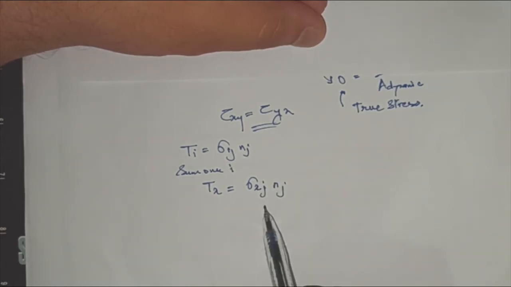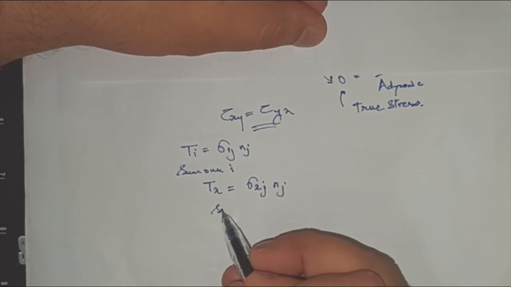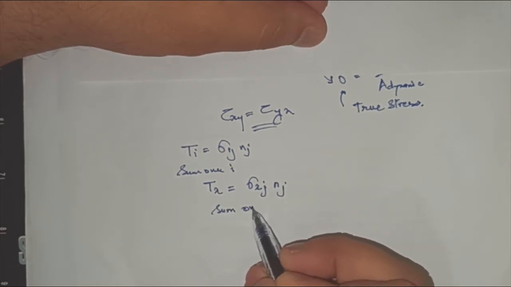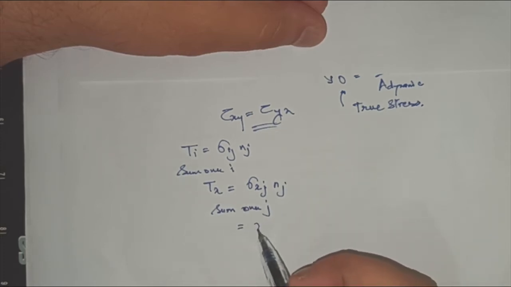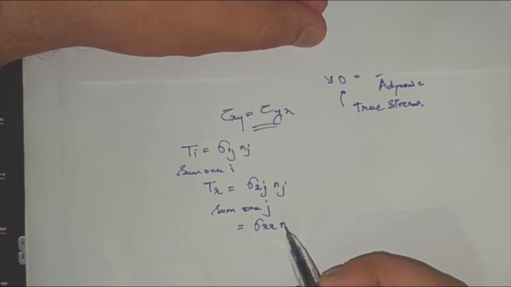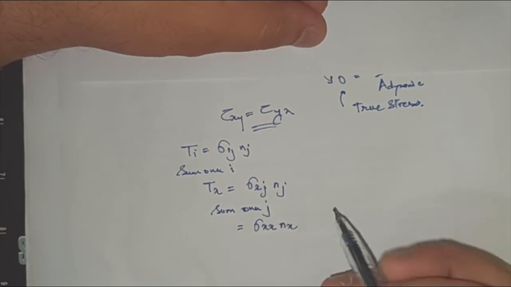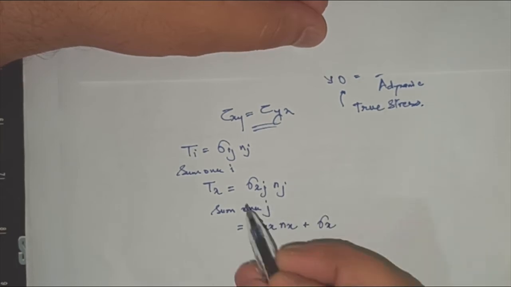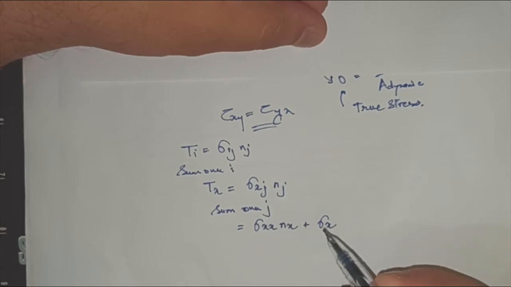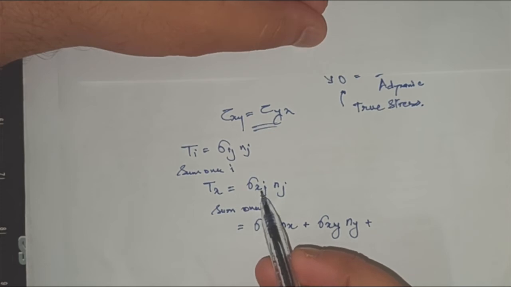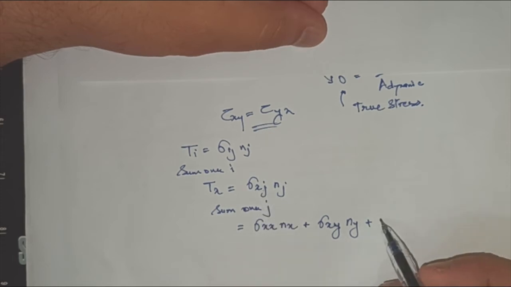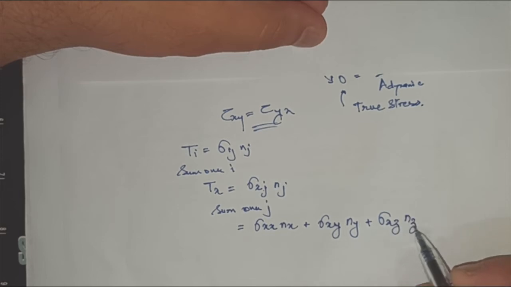Now stop. Now sum over j. Internally summing over j, it will be equal to sigma xx nx, putting x for j, plus sigma x, with j assuming the value y, and ny, plus j assuming the value z, sigma xz and nz. So this becomes your first equation.